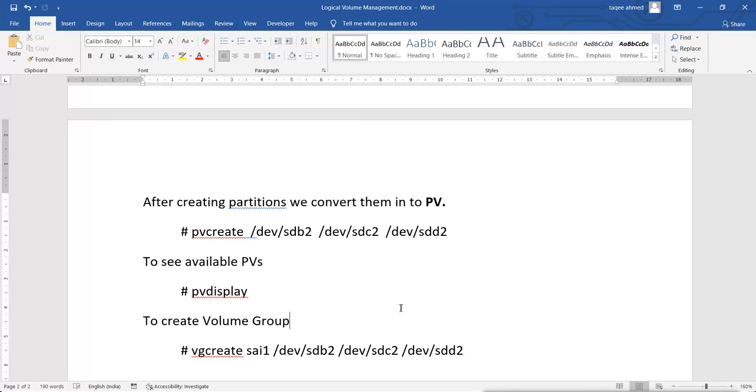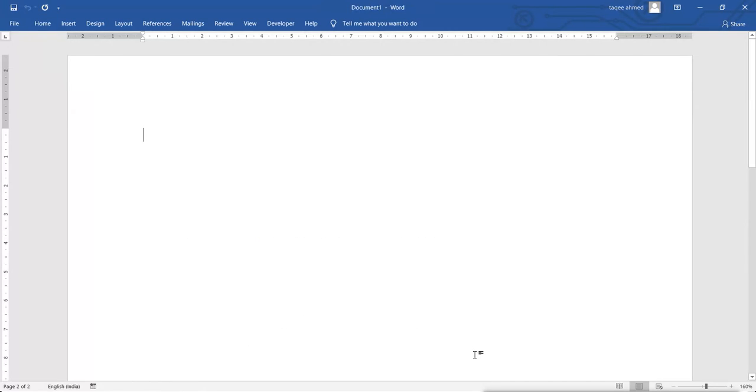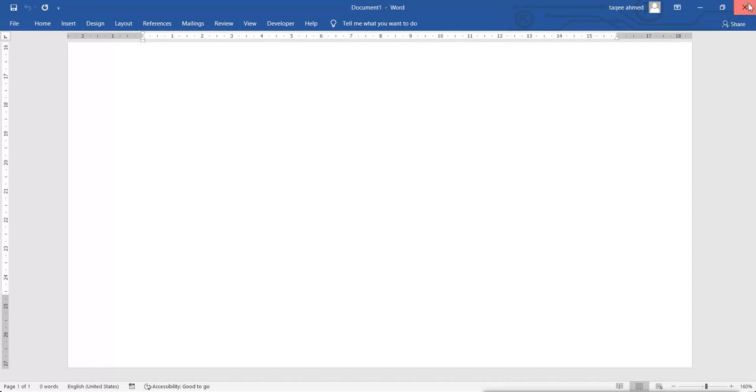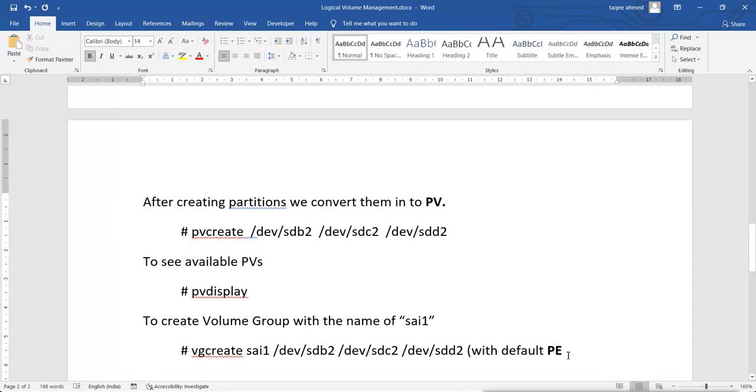I'm creating a volume group with the name Sai1, with the default PE size.